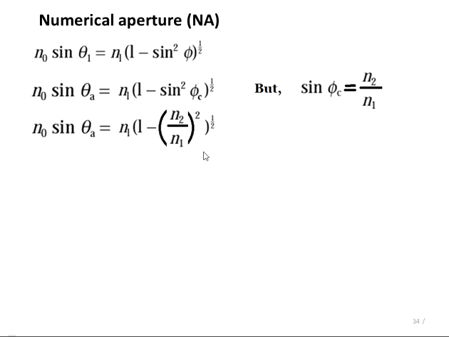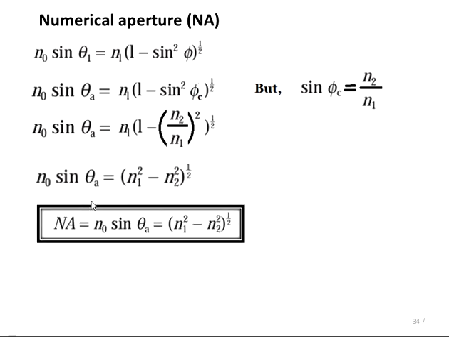So after simplifying, we get the equation n0 sin theta a is equal to n1 square minus n2 square raised to 1 by 2. So this n0 sin theta a is called the numerical aperture of the fiber. So we can define what is NA: n0 sin theta a, which can also be written as under root n1 square minus n2 square.